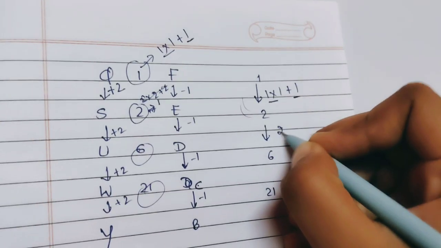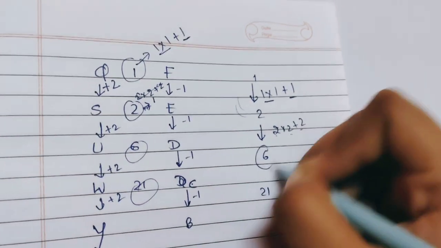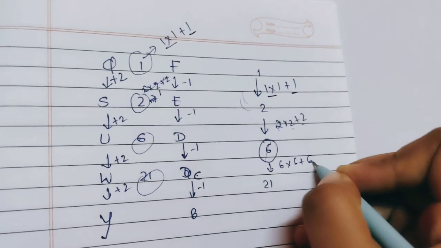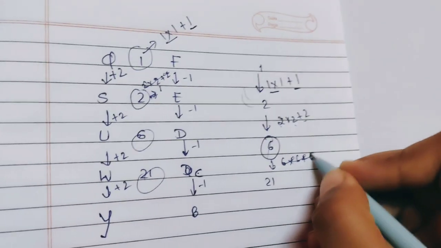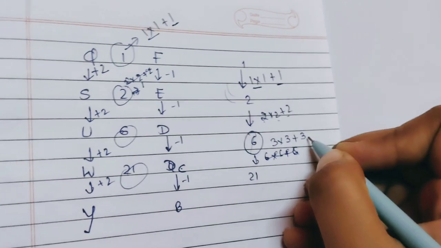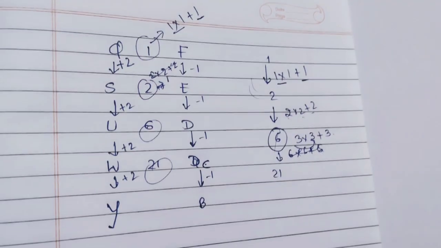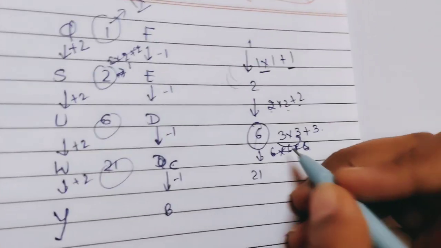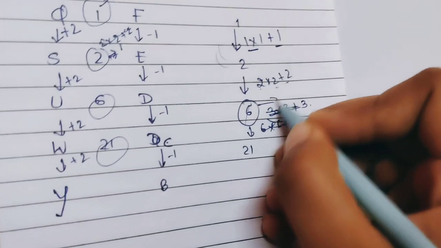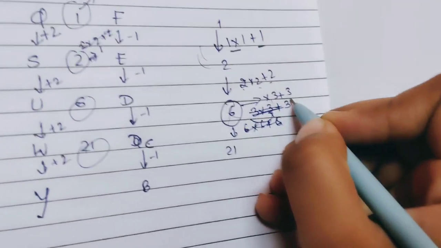Now 2 multiplied by 2 plus 2, it is 2 twos are 4, 4 plus 2, 6. Now 6 multiplied by 6 plus 6, here we won't use 6, here we will use 3. This number will be multiplied by 3 and plus 3, like 6 3s are 18, 18 plus 3, 21.